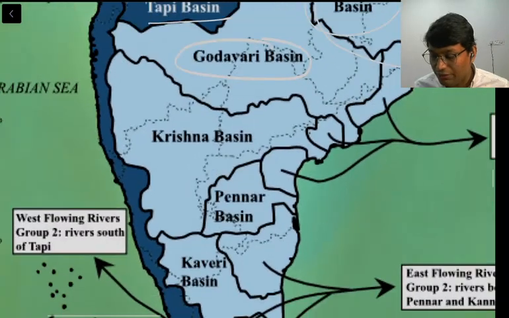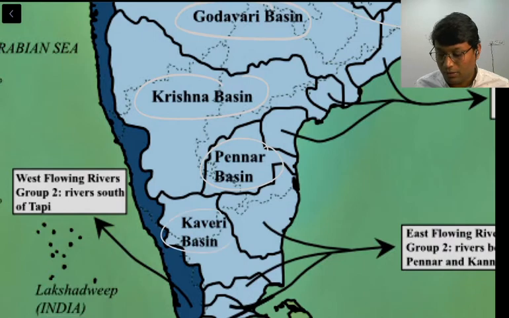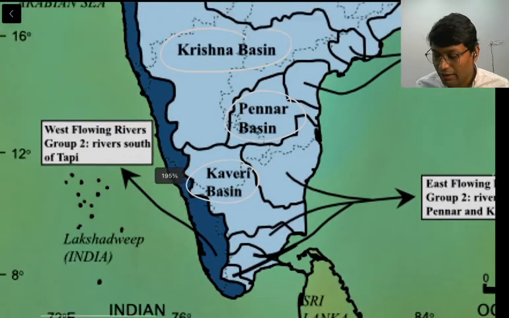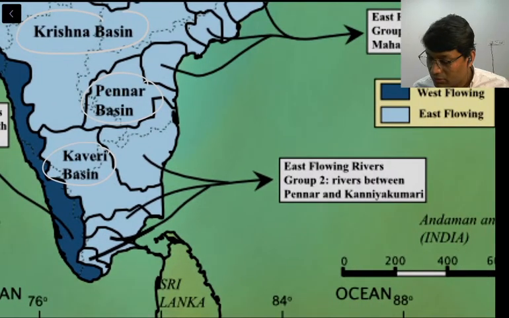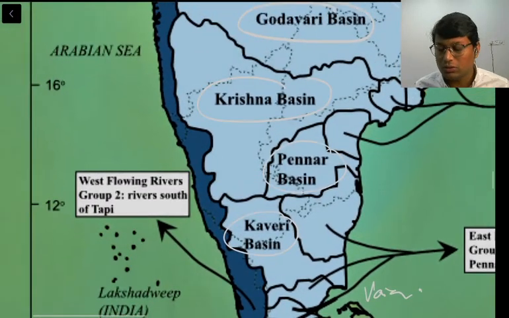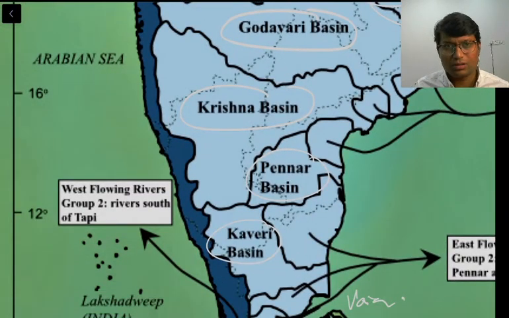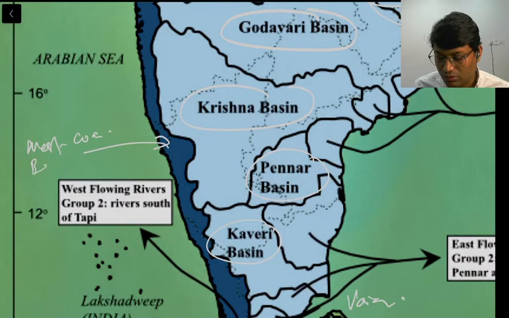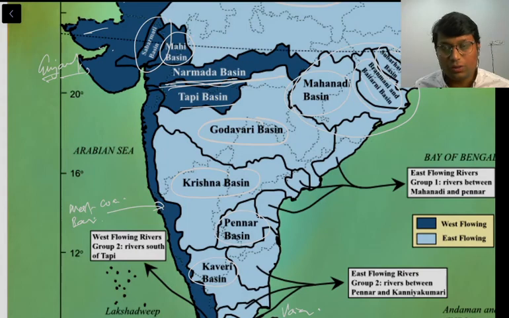Moving south, we have Krishna Basin. Further south to that, there is Pennar Basin. Again Kaveri, and there is one more basin. There would be Vaigai and others. We will see what those rivers are further south. The western coast has its own very small length rivers. So we will see the West Coast Basin. These basins we'll discuss in the next few lectures.